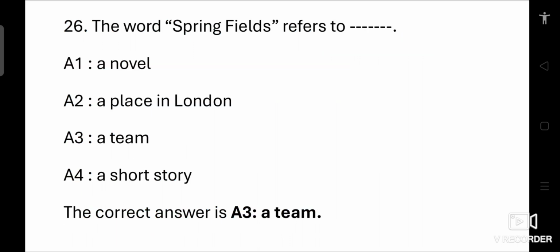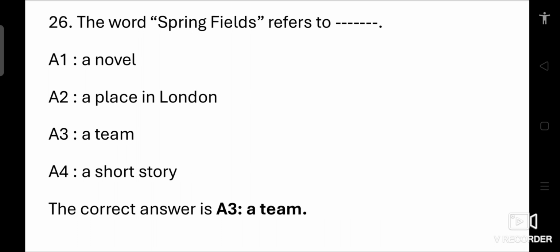Question number 26. The word Springfields refers to dash. Option 1 novel, 2 a place in London, 3 a team, 4 a short story. In the story Think to Win by Lata Kakko, Springfields refers to a team from another school that competes against Rucha's team in the inter-school sports meet. Springfields is noted for having a strong relay member who is compared to the famous athlete P.T. Usha. This term doesn't refer to a novel, place in London, or a short story in this context. So the correct answer is A3 team.